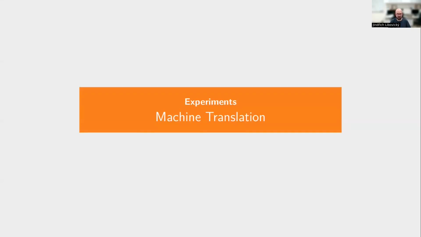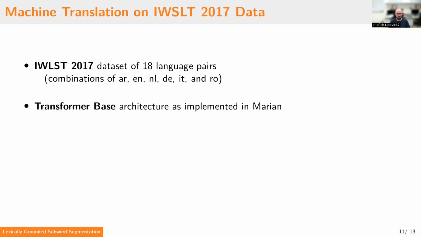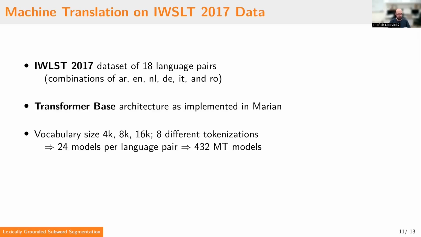In the machine translation experiments, we use the IWSLT 2017 dataset with 18 language pairs with different combinations of Arabic, English, Dutch, German, Italian, and Romanian. We use the transformer-based architecture as implemented in Marian, and we use 3 vocabulary sizes, 4,000, 8,000, and 16,000. We use 8 different tokenization techniques, which means we have 24 models per language pair, 432 MT models in total, and we evaluate our models using the character F-score.